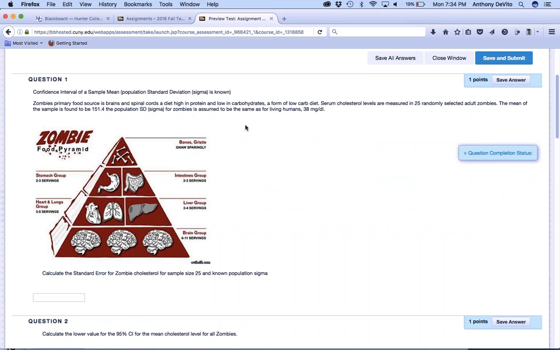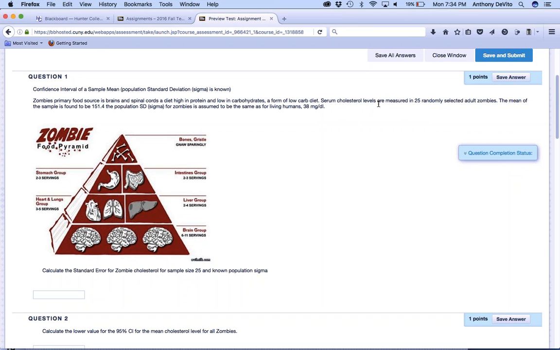Okay, let's take a look at this first problem. Primary zombie food source is high in protein and fat, low in carbohydrates. Serum cholesterol levels are measured on 25 randomly selected zombies. The sample mean turned out to be 151. The population standard deviation, assuming we know it, is assumed to be 38. So we know sigma, and we have a small sample size, but we know sigma. We're assuming it to be a normally distributed value.